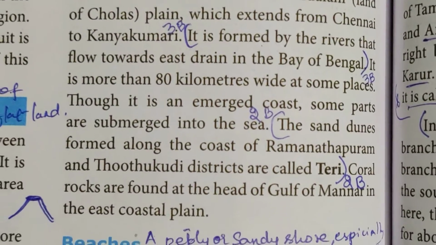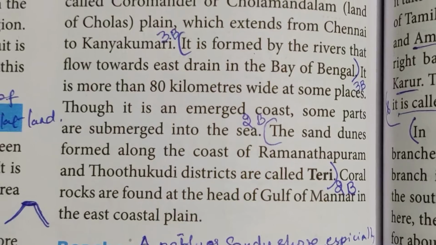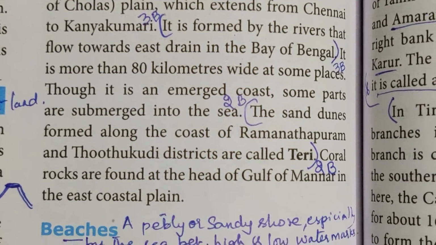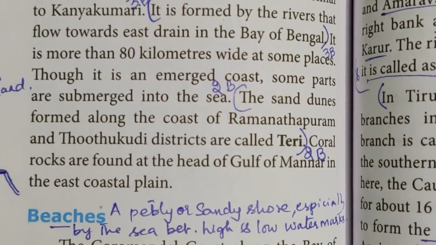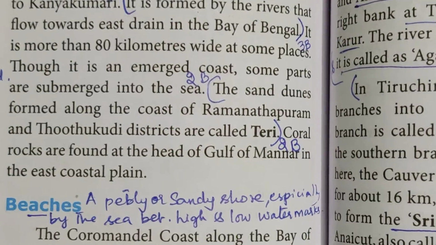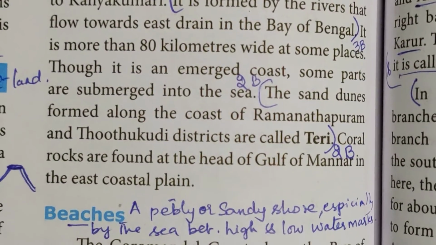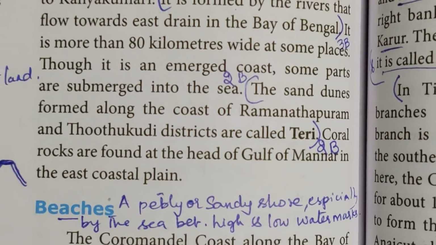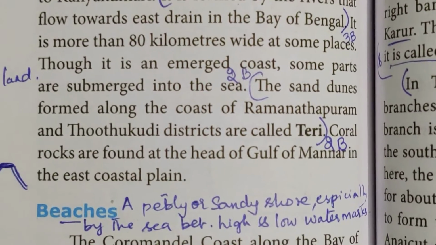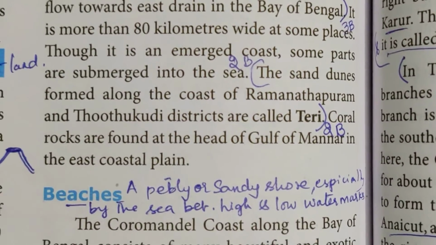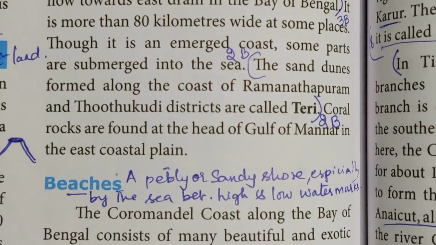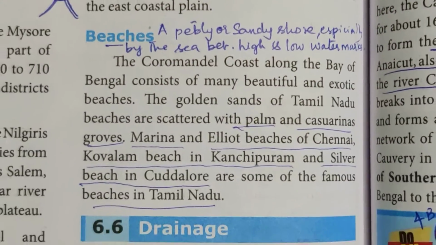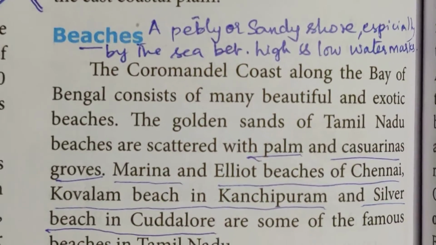Teri: the sand dunes formed along the coast of Ramanathapuram and Thoothukudi districts are called Teri. Coral rocks are found at the head of the Gulf of Mannar in the east coastal plain. Pavalapparai, like that, Pavalakkal. These rocks are found at the head of the Gulf of Mannar in the east coastal plain. Now look at the beaches.